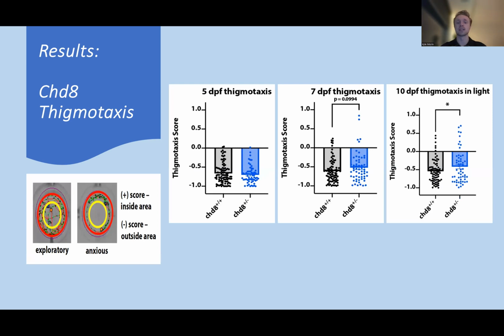Thigmotaxis is described as an anxiety-like behavior. When a zebrafish makes contact with the outer portion of the well for comfort, this is derived as an evolutionary adaptation to avoid predation. In the image on the left, we can see that thigmotaxis was scored as negative if the larvae were outside of the yellow circle and positive if within it. As we can see by the graphs, the CHD8 mutant larvae adopted a thigmotaxis or anxiety-like behavior as they developed.